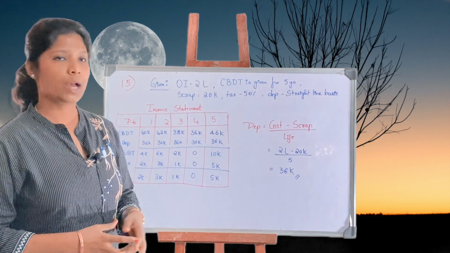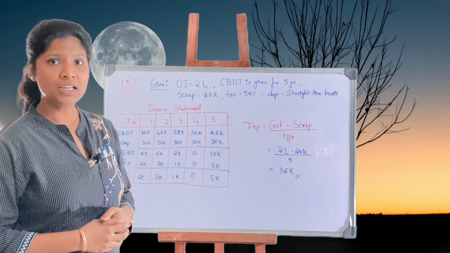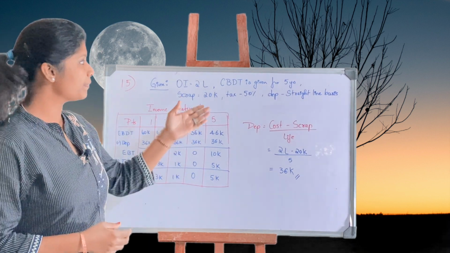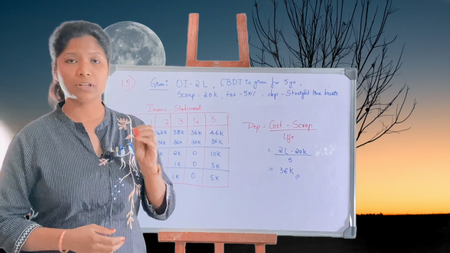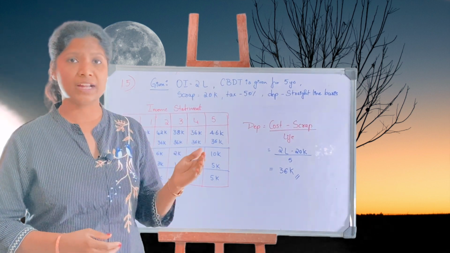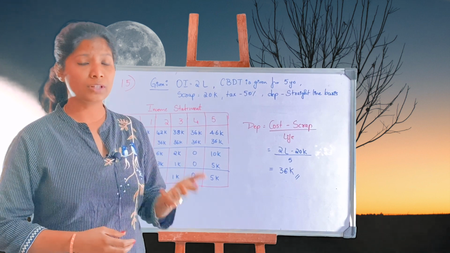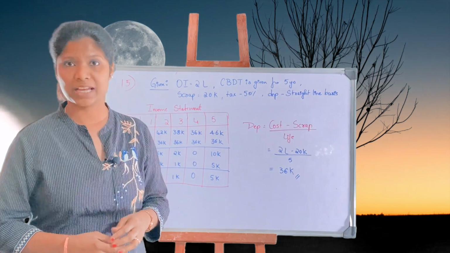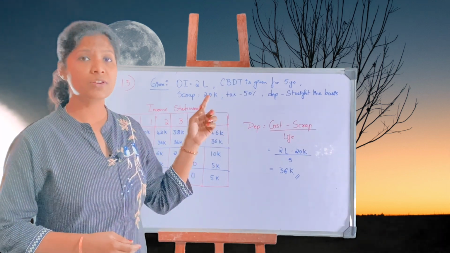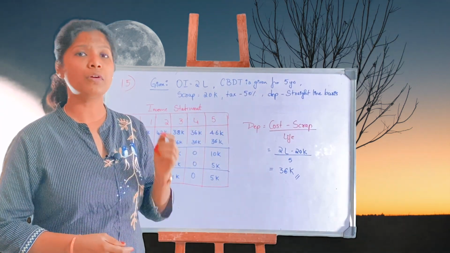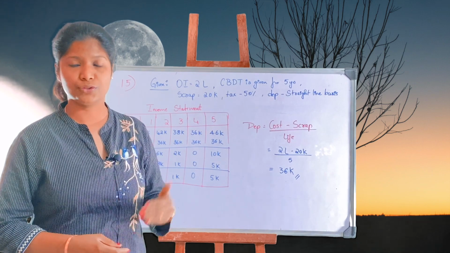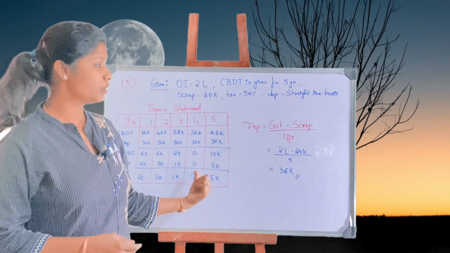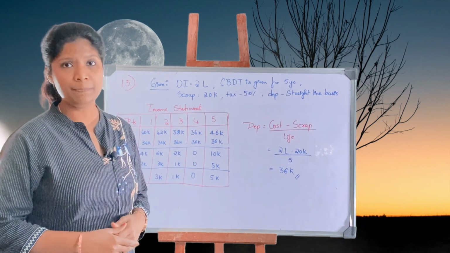So next up we have question number 15. Now here the details given are original investment is rupees 2 lakh, and we have cash flows or earnings that is before depreciation and tax. Now for ARR, what kind of cash flows do we need? After tax, EAT, earnings after tax we need. But here the earnings are before depreciation and before taxation. So we need to arrive at earnings after tax. So we need to solve an income statement.